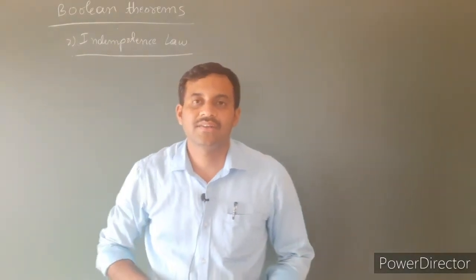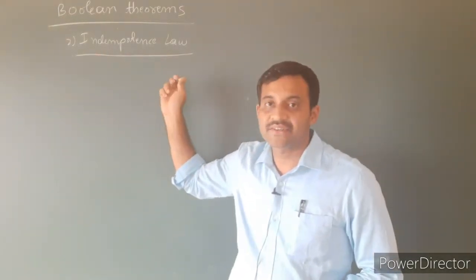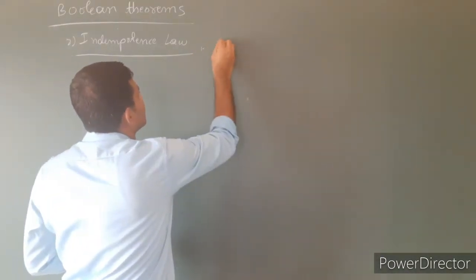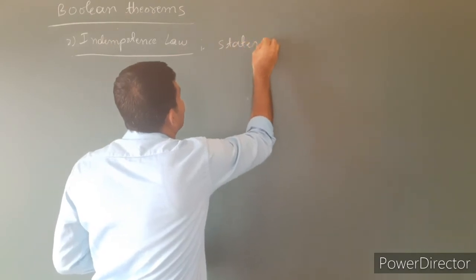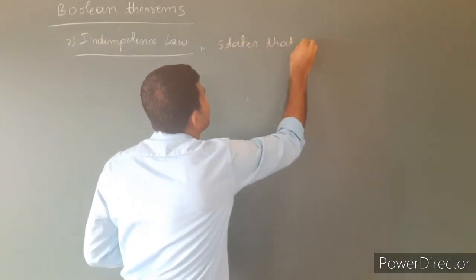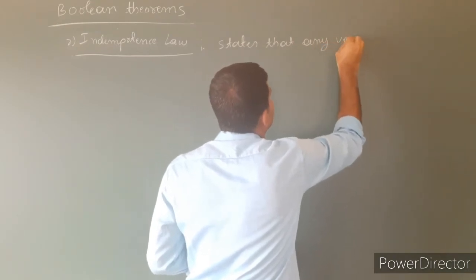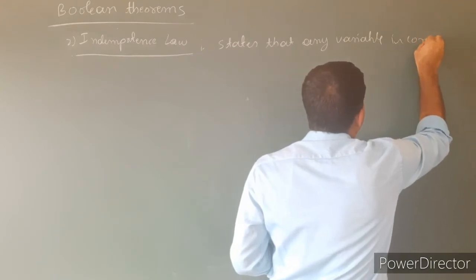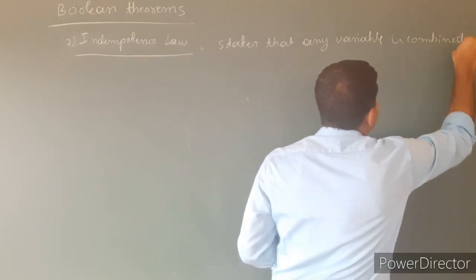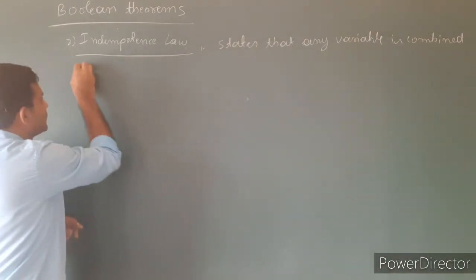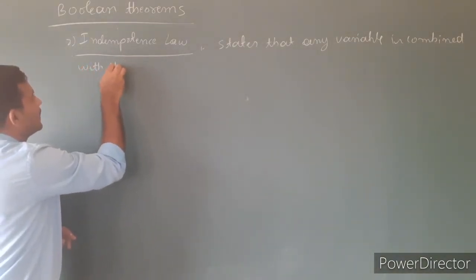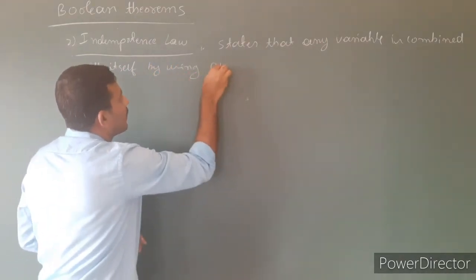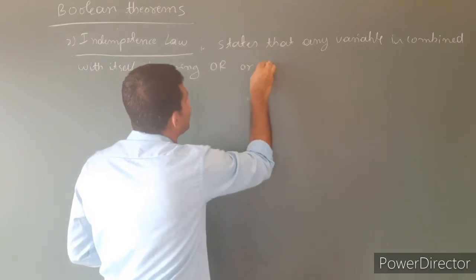Let's consider the second theorem, that is the idempotence law. Here the idempotence law states that any variable combined with itself by using OR and AND relation.